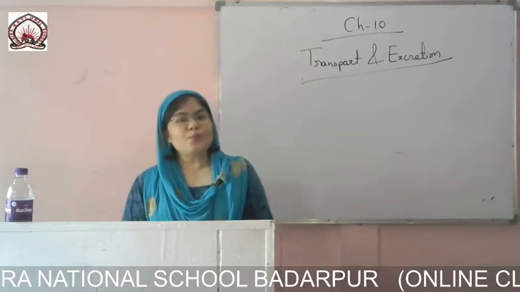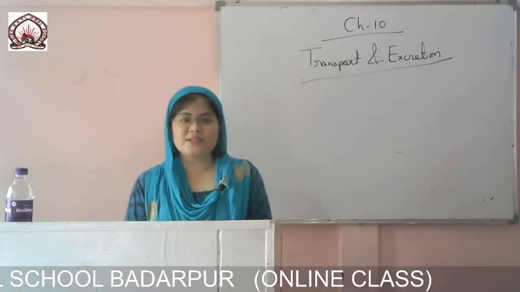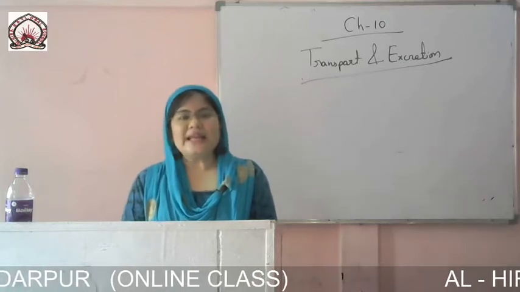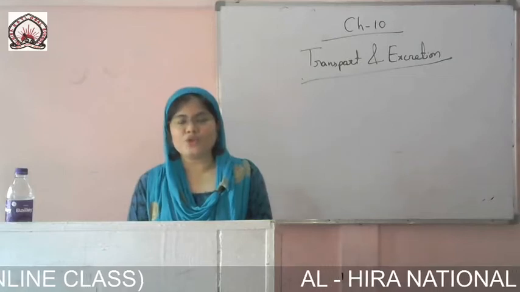WBCs are of different shapes. They have their own size and shape, like an amoeba. So how do WBCs work inside our body to kill the germs?